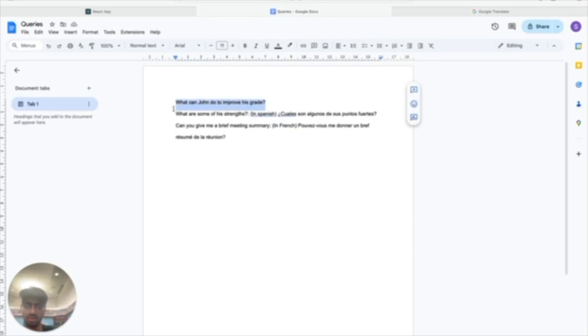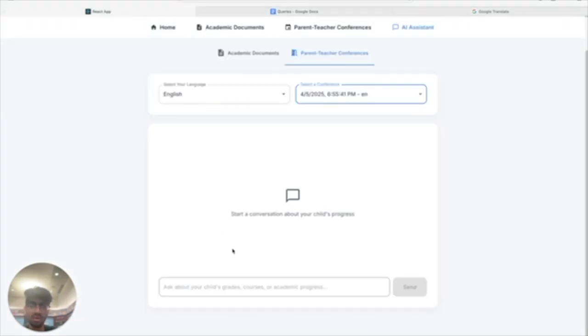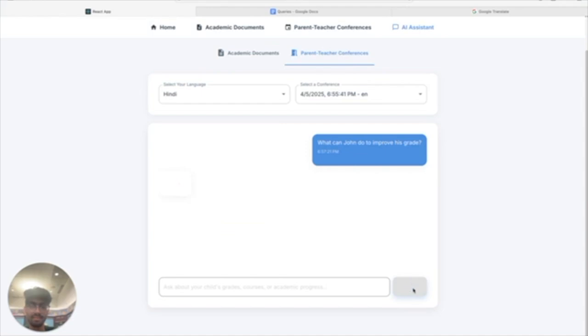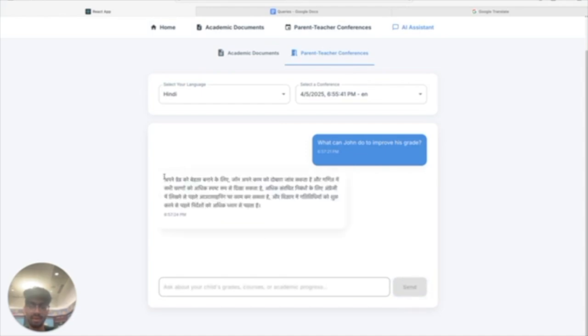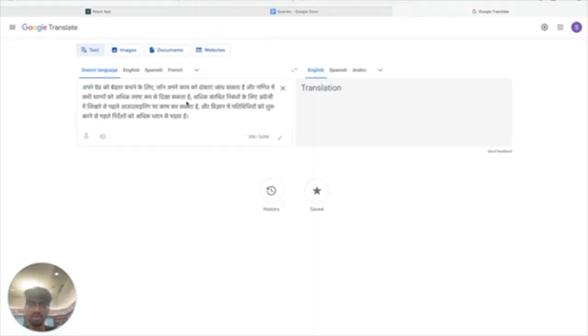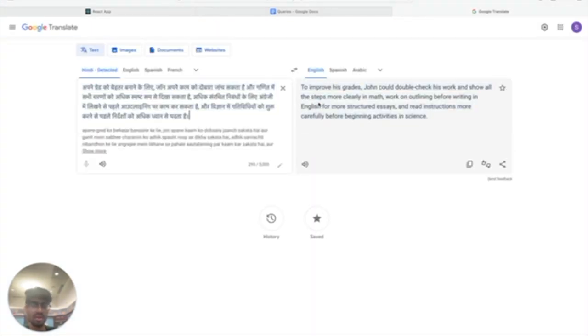So what can John do to improve his grade? We'll ask this question in English, and we'll ask for the response in Hindi. And then, just to make sure this response is correct, we'll go check with Google Translate. And yeah, the things that I mentioned that John can improve on are also mentioned here.